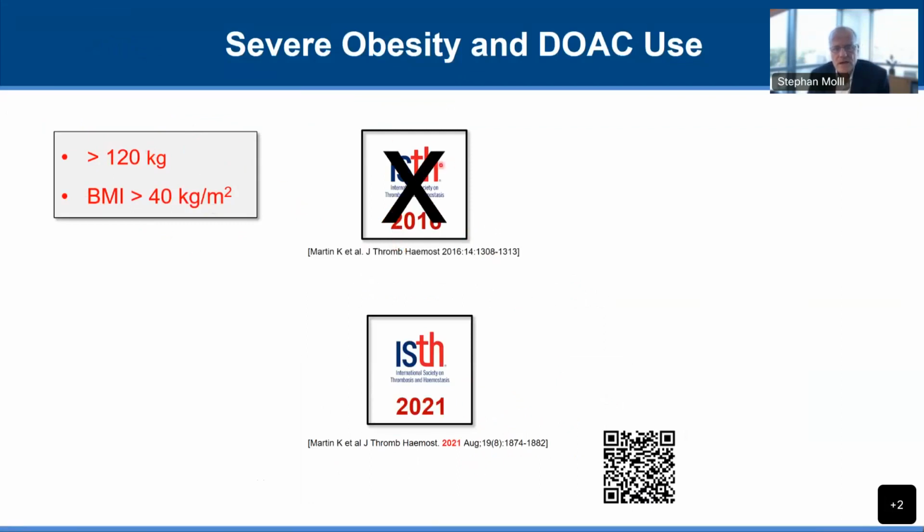Now, that guidance document has been replaced by the more recent redo of this guidance based on the more recent data that have come out in the last 5 years. And this is a guidance document from 2021.